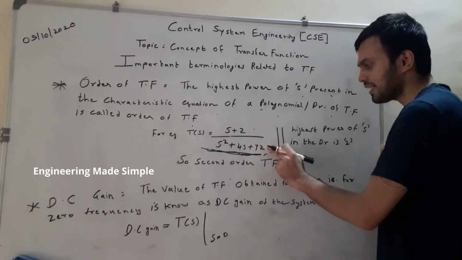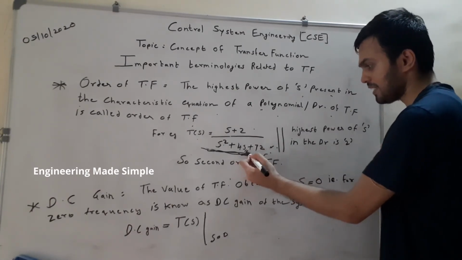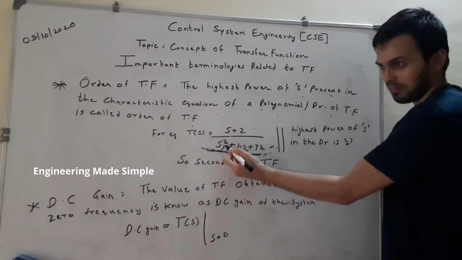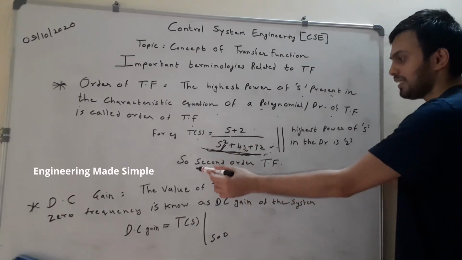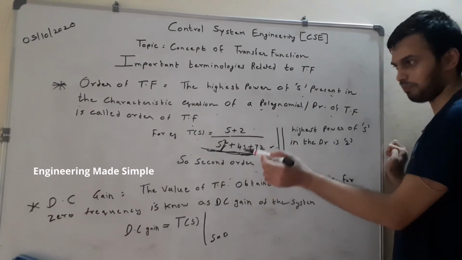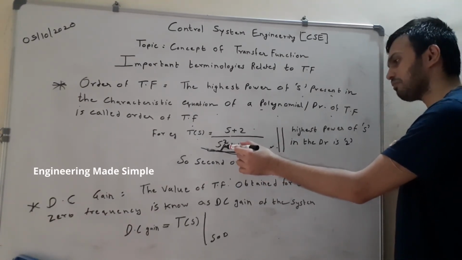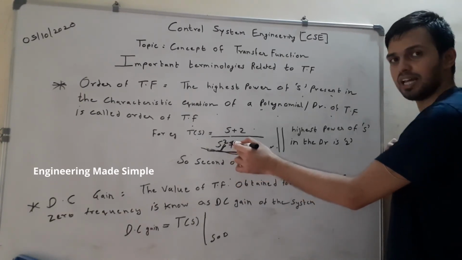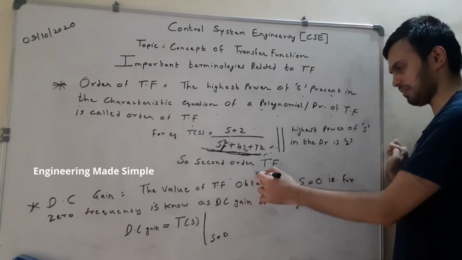So that's the reason no s is present over here. So here the power of s increases, that is s raised to 1, that is s, and here is the highest power because it is s square. So what is our order? Order will be 2. So we can say that this is the second order transfer function of a system, because the highest power of the characteristic equation of a transfer function polynomial, the highest power of s, is s square in this case. So that's why we can say that it is a second order transfer function.